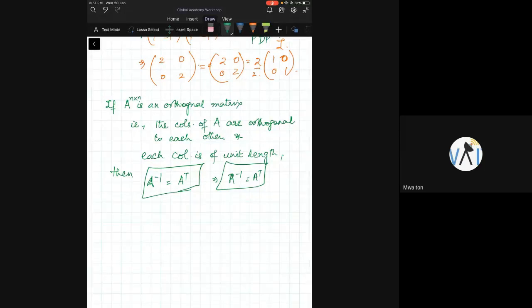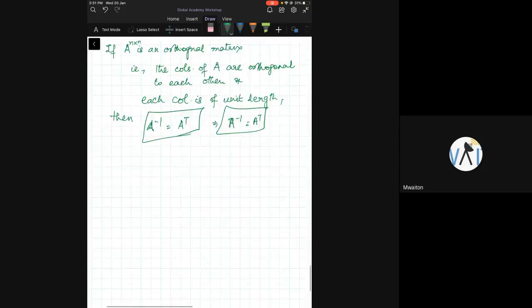Is that okay? So now what we want is, if we are not able to get PDP inverse, the question is, take A, M cross N. The question is, can we have some U sigma V transpose similar to PDP transpose, like A n cross n equal to PDP transpose? Okay, this is the question.